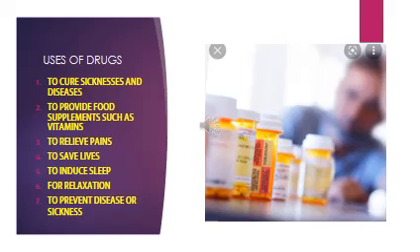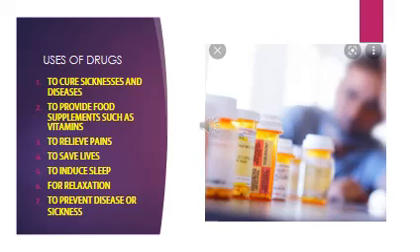The fourth thing here is that drugs are used to save lives. Another one, which is the 5th one I have here, is that drugs can be used to induce sleep.